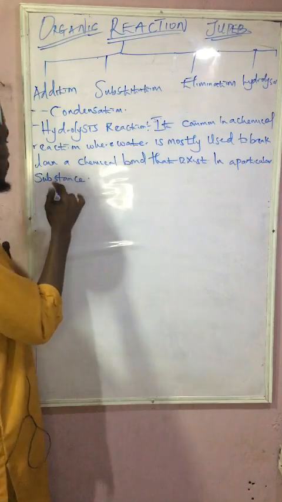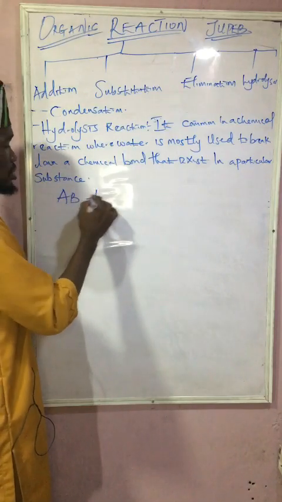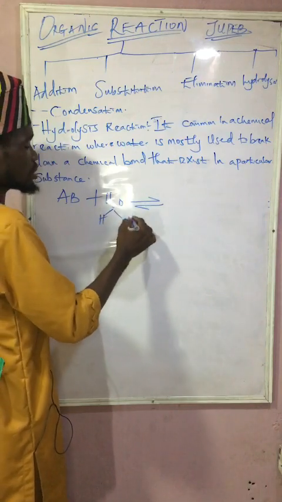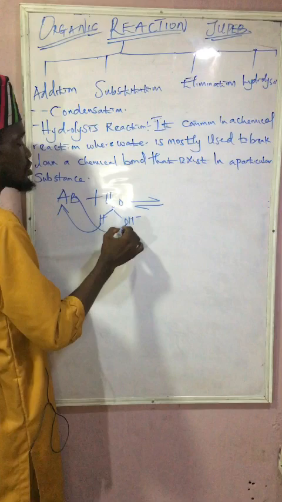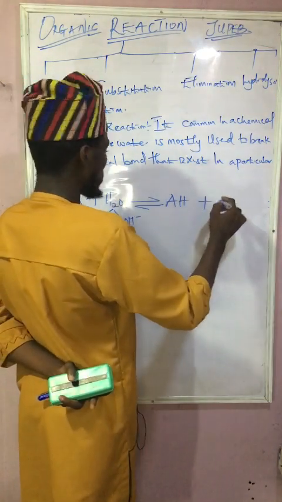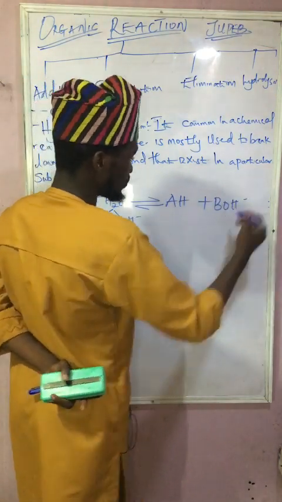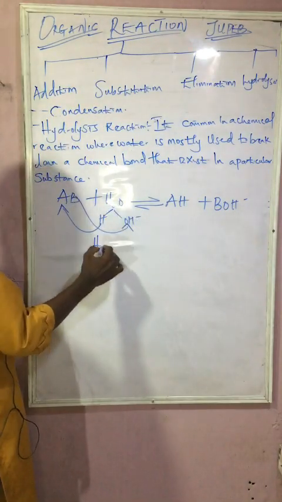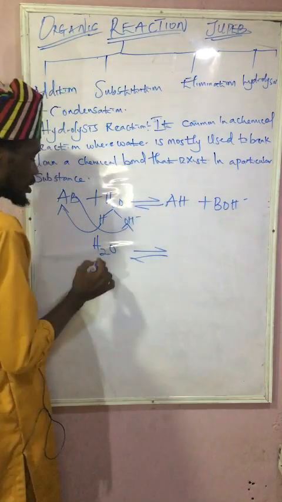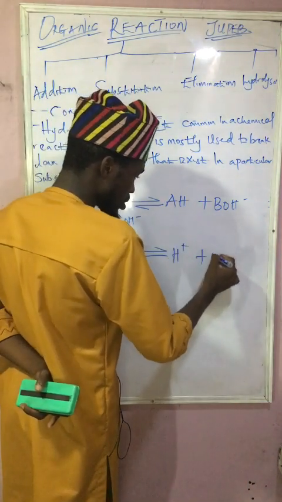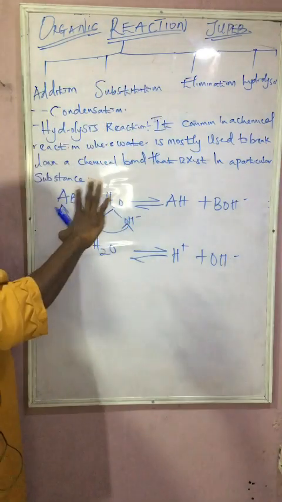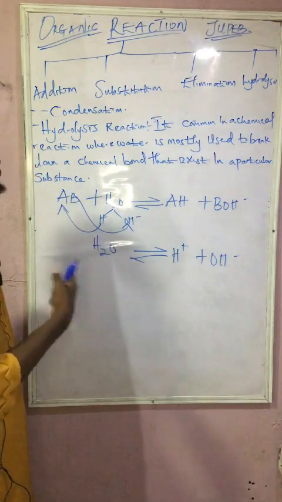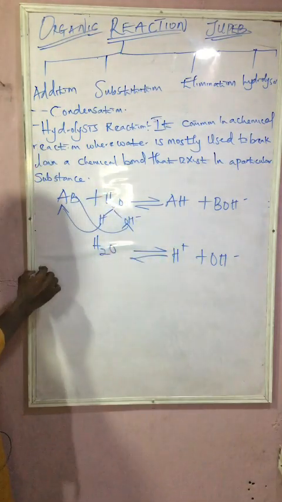Is that clear now? So if you have AB plus water, what are you going to have? This water, if you split it, we're having this. One will be picking this, while the other reacts with this. So we have AH plus BOH. Is that clear now? So now, let's take a look at water itself. If you have water, we have hydrogen ion plus hydroxy ion, because water in a chemical reaction is mostly used to break down a chemical bond that exists in a particular substance.